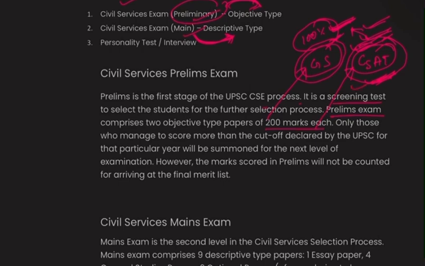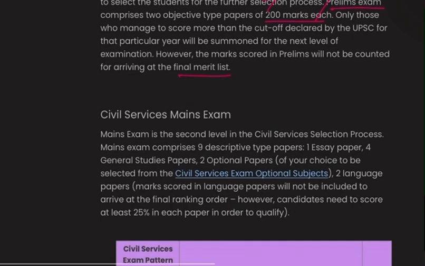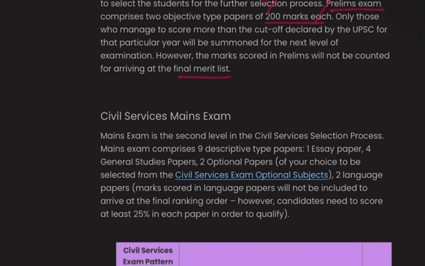Only those who manage to score more than the cutoff declared by UPSC for that particular year will be summoned for the next level of examination, that is mains. It means the person who has qualified for prelims will only be eligible to sit for the mains examination. However, the marks scored in prelims will not be counted for arriving at the final merit list. When the final marks are prepared, the marks obtained in prelims will not be counted, but the marks of mains and interview will be counted, okay.